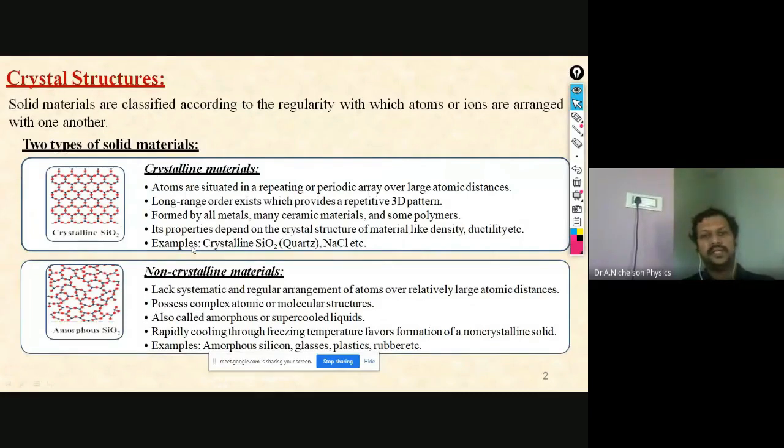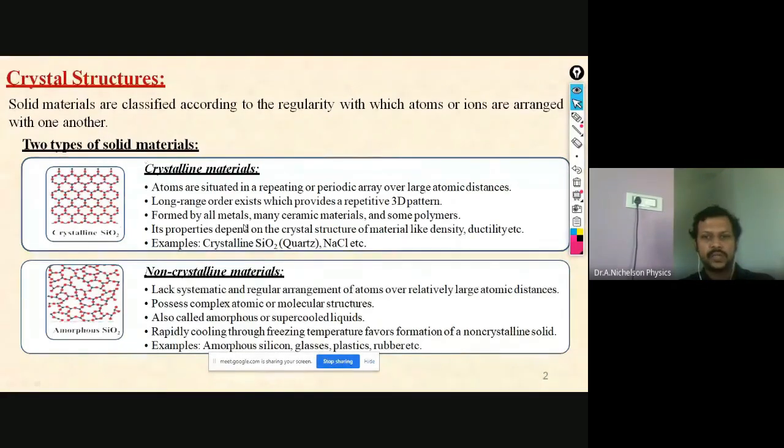Examples of crystalline material are silicon dioxide, which is nothing but quartz, and common salt, sodium chloride. These things you already know, and you can have many more crystalline materials. Even silica is prepared in the form of crystal, and diamond, and lots of materials, copper oxide, oxides of metals, then chalcogens like sulfides of metals. Plenty of materials are there for this crystalline material.